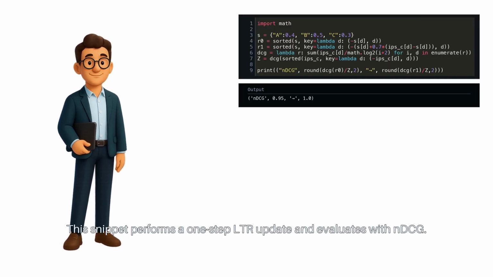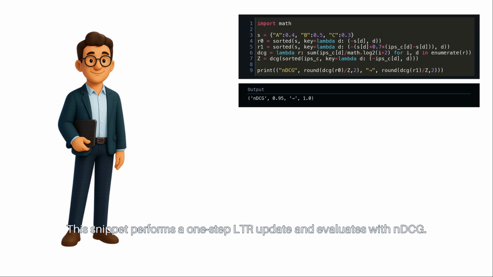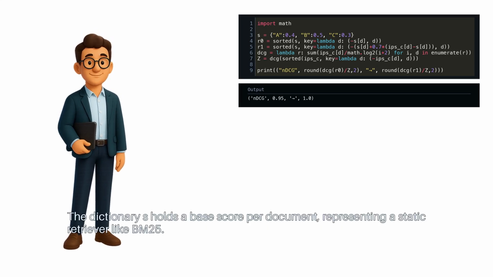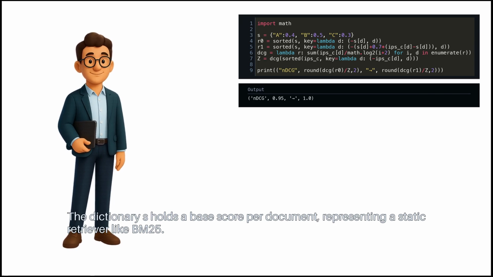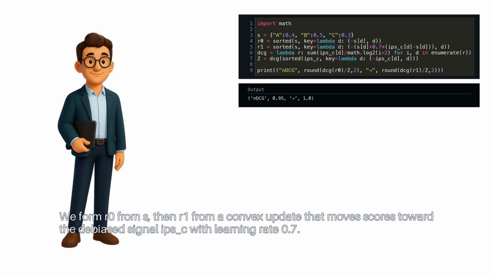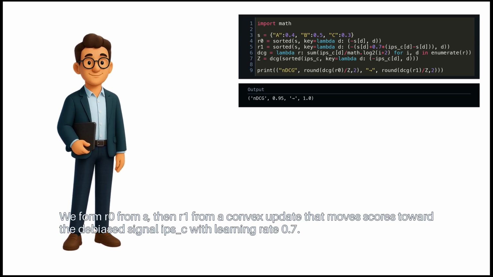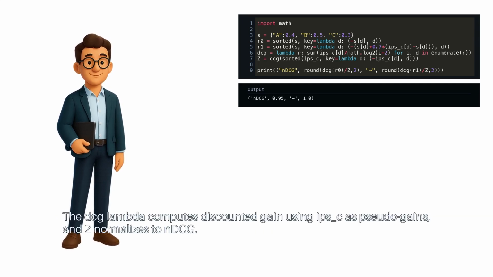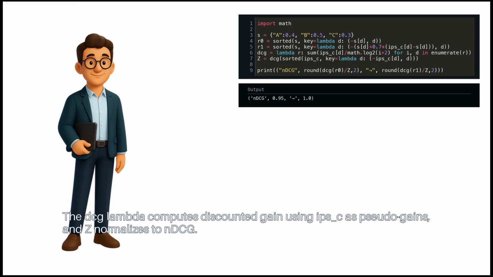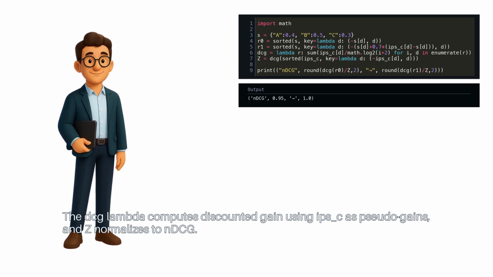This snippet performs a one-step LTR update and evaluates with nDCG. The dictionary S holds a base score per document, representing a static retriever like BM25. We form R0 from S, then R1 from a convex update that moves scores toward the debiased signal, IPSC, with learning rate 0.7. The DCG lambda computes discounted gain using IPSC as pseudo-gains, and Z normalizes to nDCG.